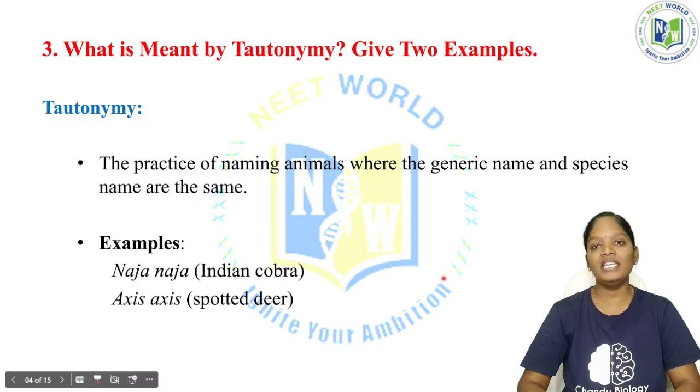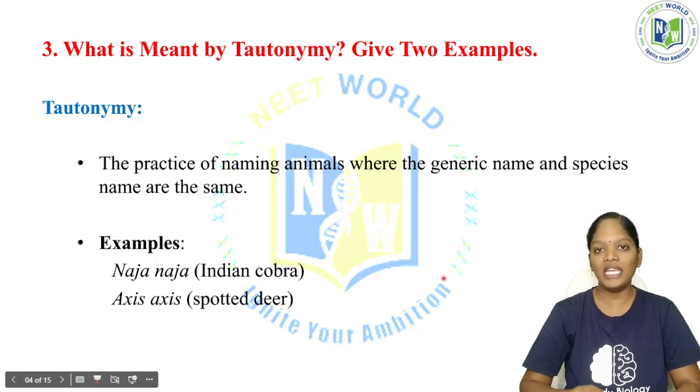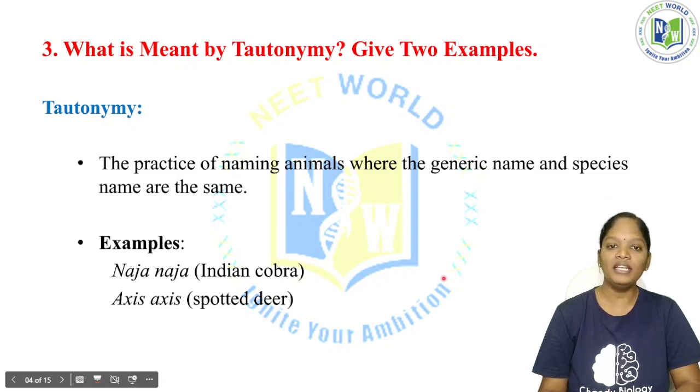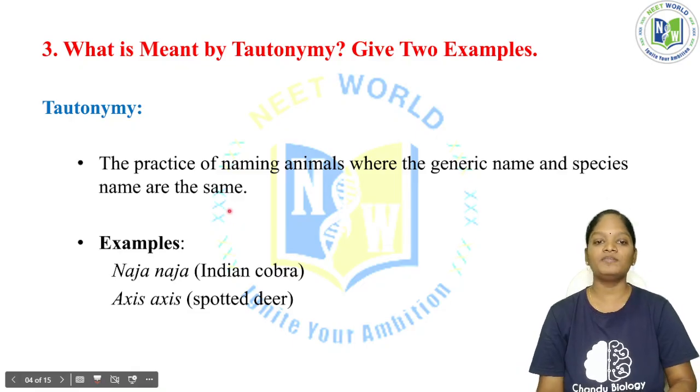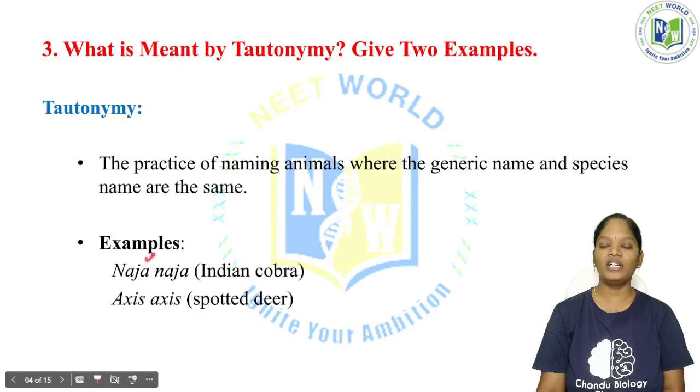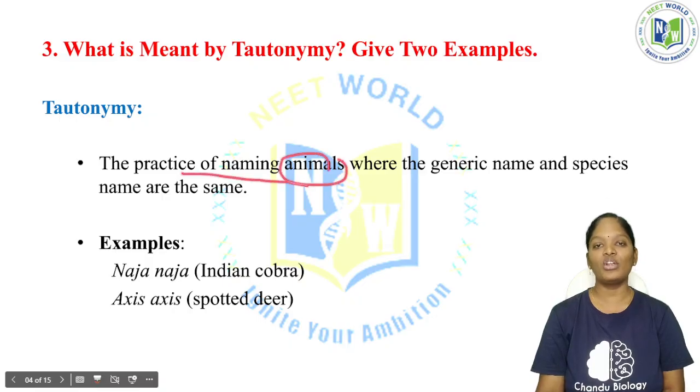In naming plants, whenever we are naming any plant, it should not accept tautonymy. The genus and species name have to be different. But in zoological nomenclature, when it comes to animals, even if the generic and the species name are the same, that is not a big problem.